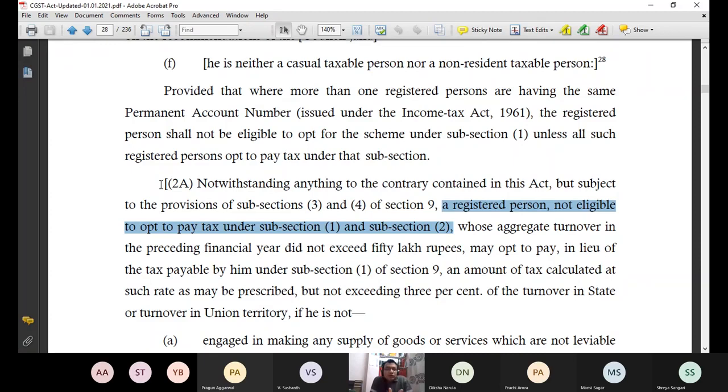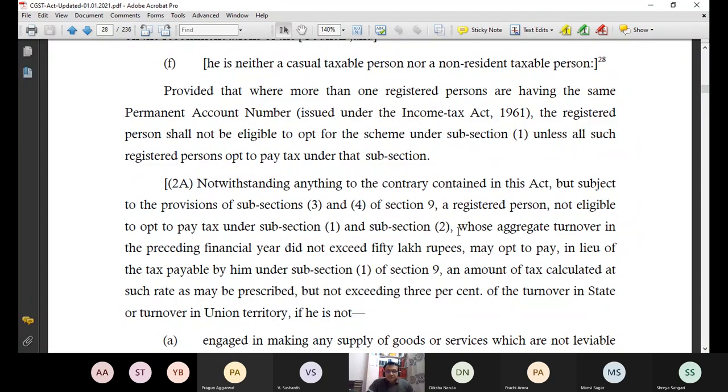That means directly you cannot come and apply special case of composition levy scheme. First of all, you have to read whether you are covered under normal case of composition levy scheme or not. If you are ineligible under normal case of composition levy scheme, only then you are eligible here. So special case is only for those who are not eligible under normal case. This is what the meaning of this line.